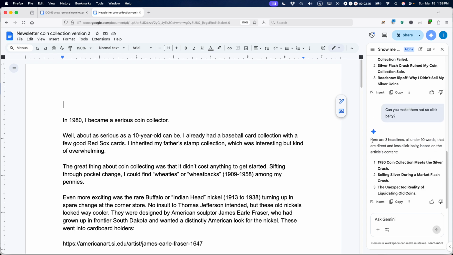Okay, good. So it says, here are 3 headlines, all under 10 words, that are direct and less clickbaity based on the article's content. 1980s coin collection meets the silver crash. Selling silver during a market flash crash. The unexpected reality of liquidating old coins. I think I like this 3rd one.